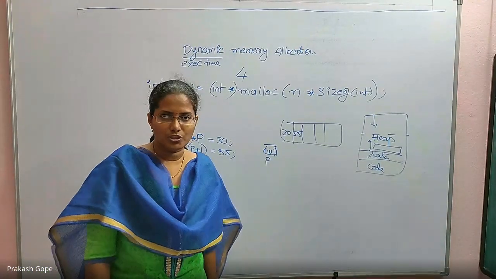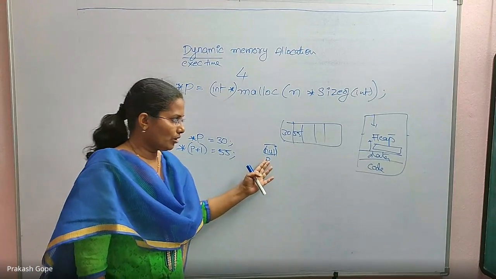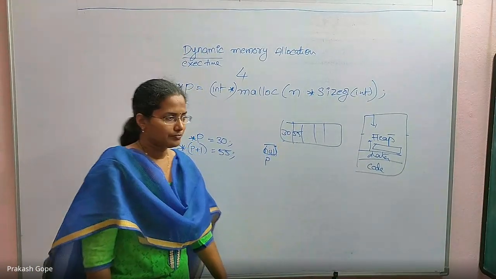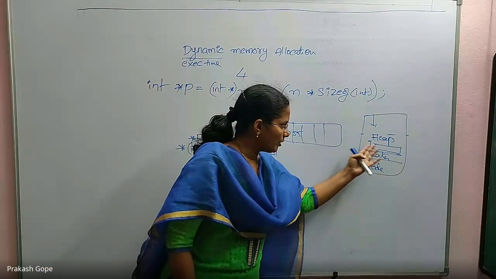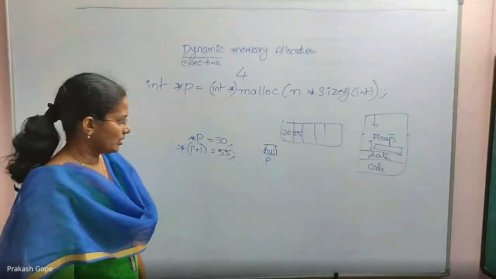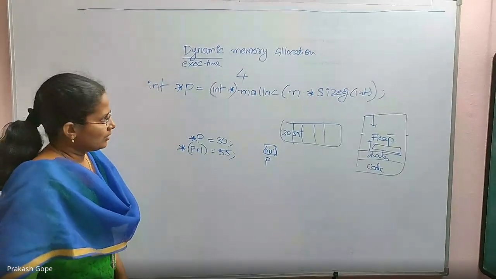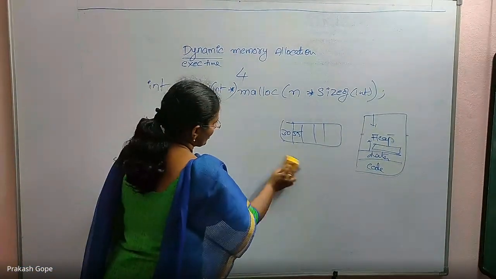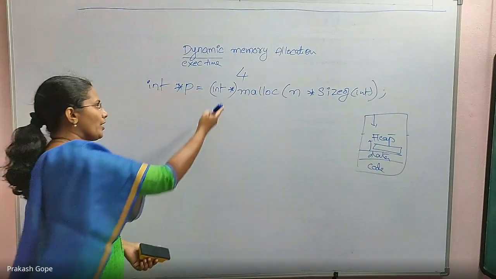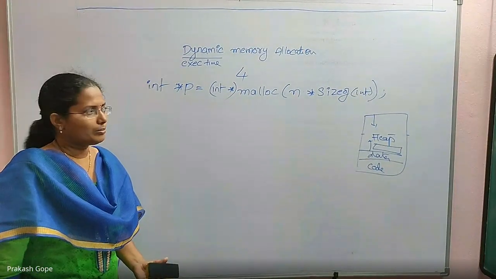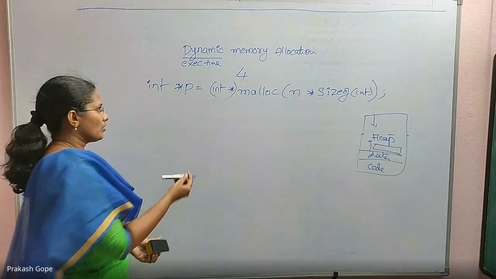Again, a programmer's mistake. By mistake, you lost the base address of this block. Okay, still it is in your memory area only, but you cannot use it anymore. It is like that. Okay. So this is the malloc function. And because we have not initialized, all the values will be garbage.